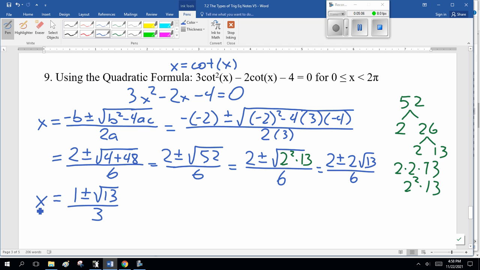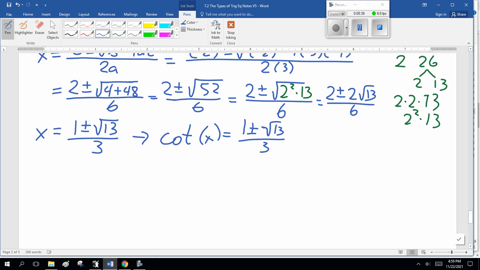So what do we got here? A cotangent. Cotangent of x is 1 plus or minus square root of 13 divided by 3. This never ends. Kind of like athlete's foot, just keeps on going. Now, what do we do here?